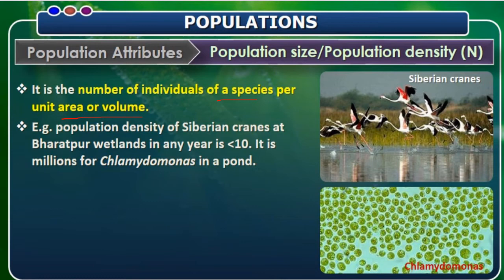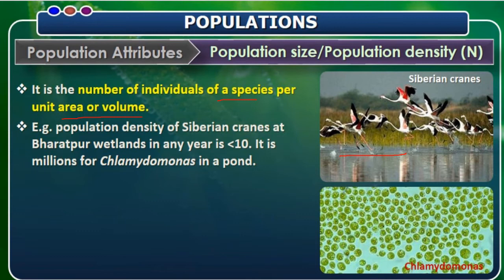For example, the population density of Siberian cranes. See here, in this picture we are trying to show you Siberian cranes at Bharatpur wetlands in a year, which is less than 10. It is millions of Chlamydomonas in a pond. So here, the population density of Siberian cranes at Bharatpur wetlands in a year is less than 10, while millions of Chlamydomonas are seen in a pond. This is how you measure the population density.